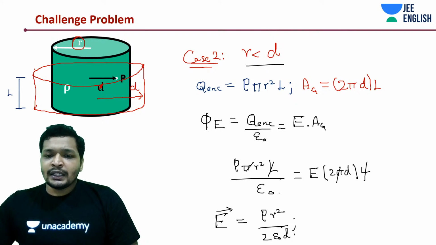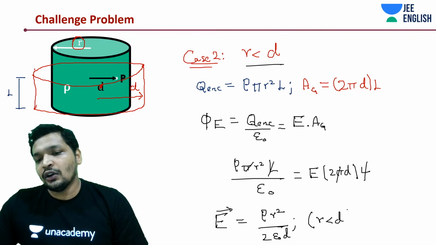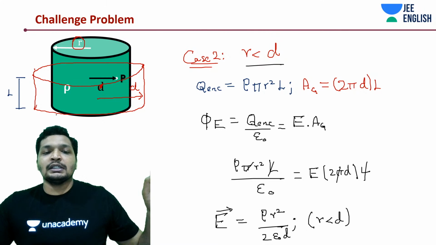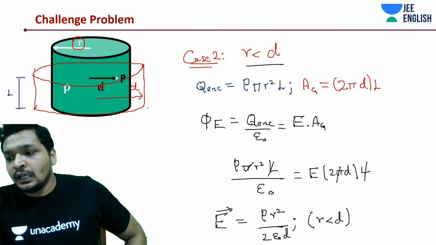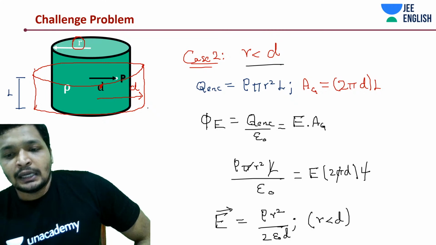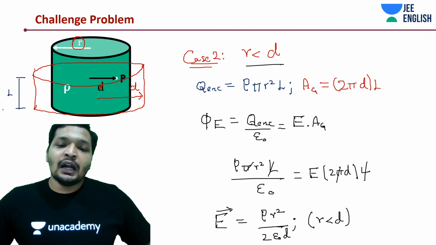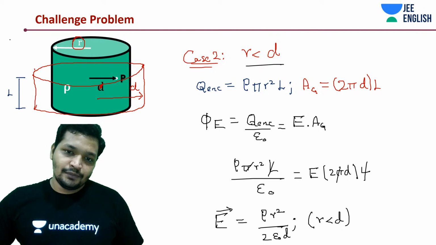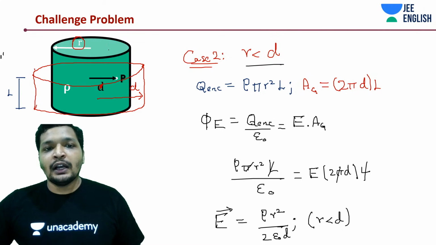So we have two cases now. This case is for r less than d, since d is the distance at which we are measuring the electric field. Now what is the difference? And one more thing, what is the maximum electric field?